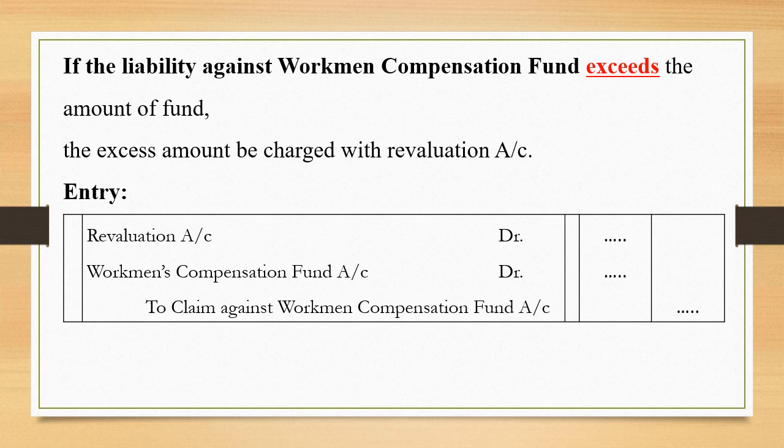We just take an example over here. Suppose the fund available with us is 10,000 and the liability comes to 12,000. So the difference of the fund available and the liability is rupees 2,000. So I shall debit 2,000 to revaluation account.